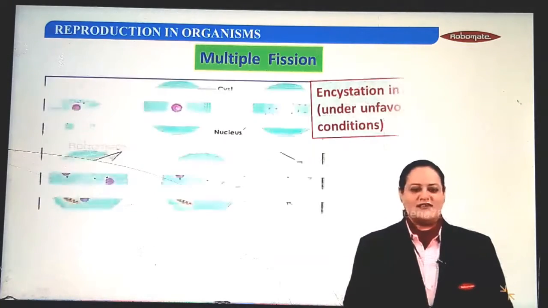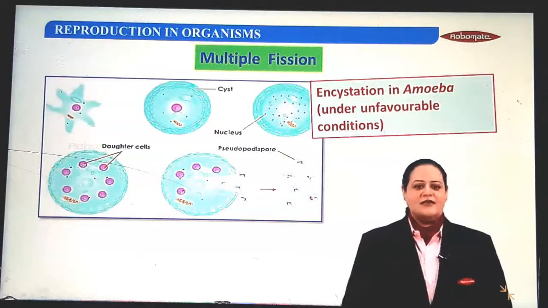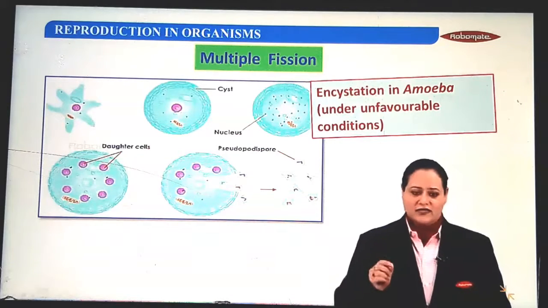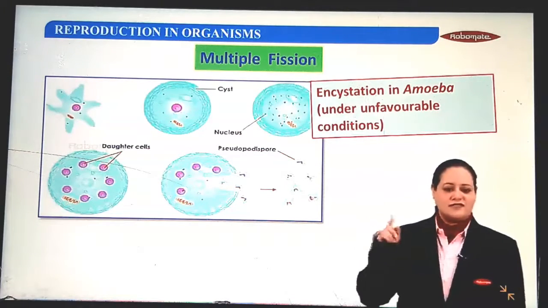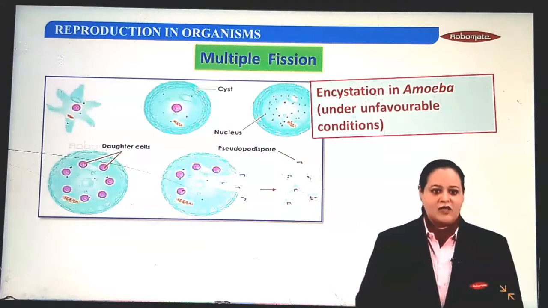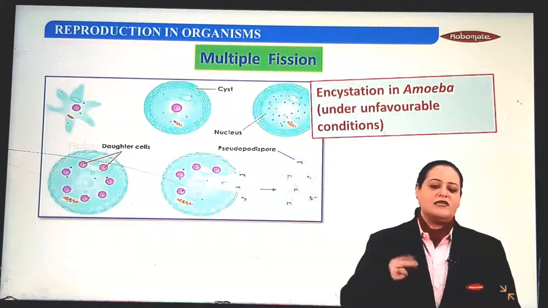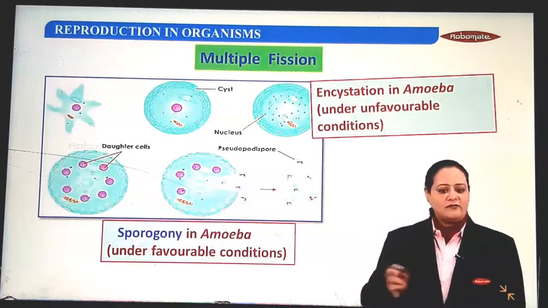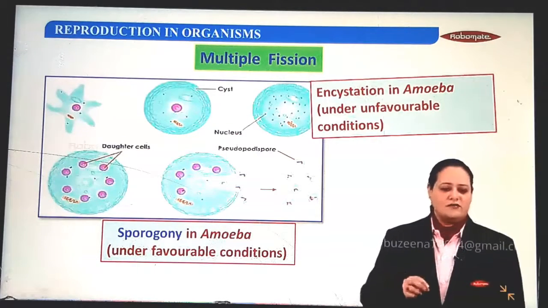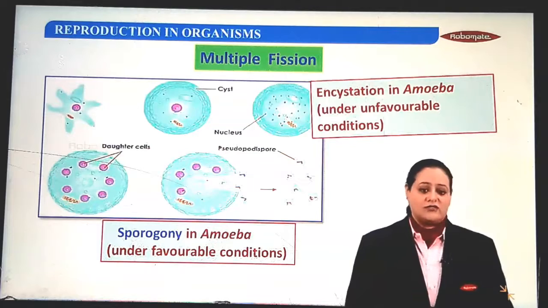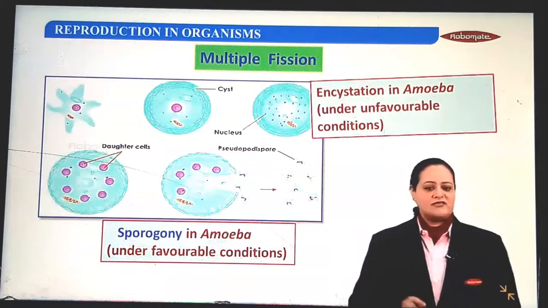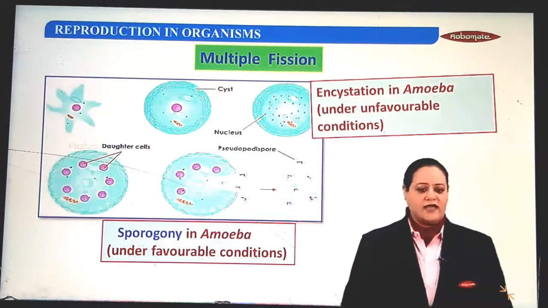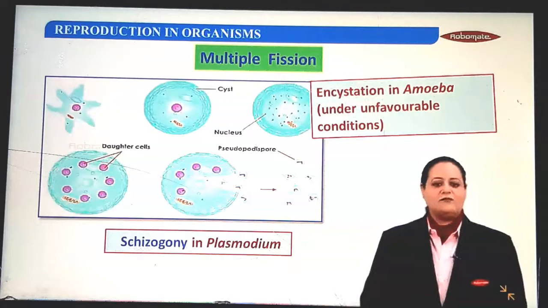Okay kids, look at this diagram. In this, amoeba has been shown to undergo cyst formation, which is a thick covering around itself, by the process of encystation under unfavorable conditions. So in the cyst, amoeba keeps on multiplying, forming a large number of daughter amoeba. When the favorable conditions appear, these daughter amoeba are released from the parent's body or the cyst of the parent. The process of multiple fission in amoeba is called sporogony, whereas the process of multiple fission in Plasmodium is called schizogony.